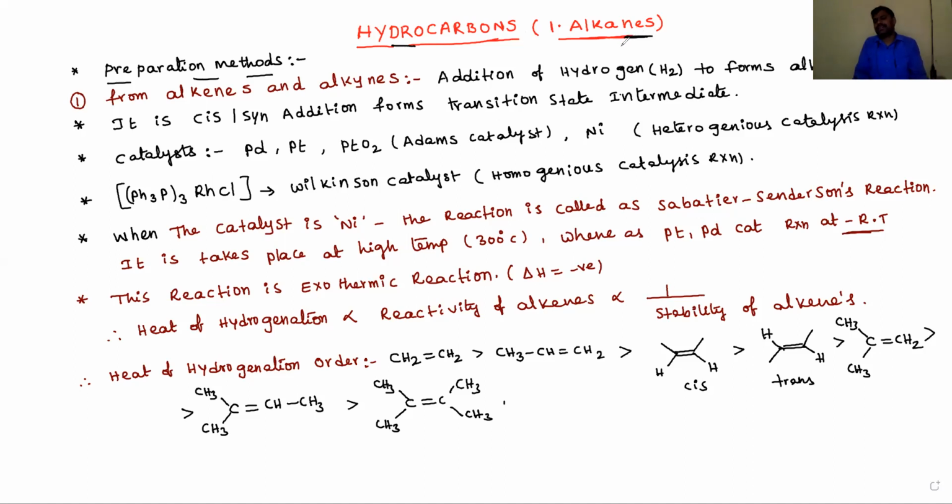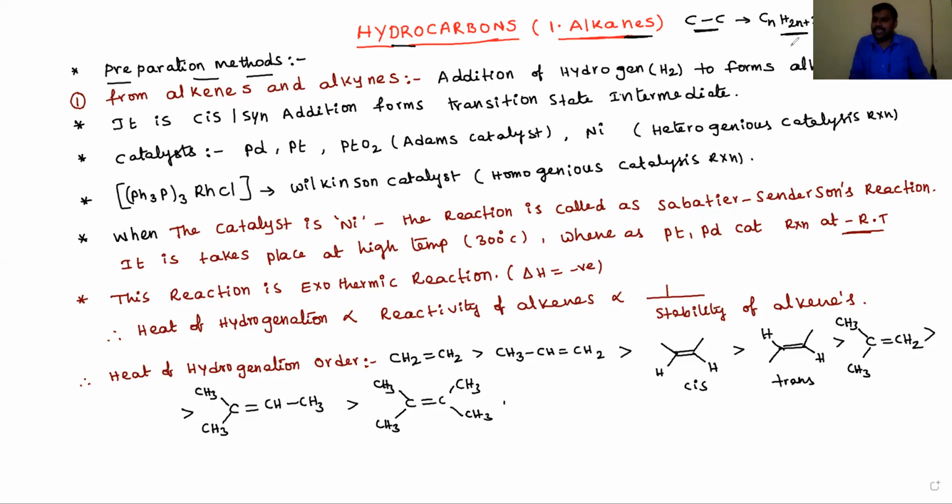Alkanes means what, dear students? Alkanes are compounds containing only carbon-carbon single bonds, and the general formula is CnH2n+2. In alkanes, n equals 1 means the simplest alkane, CH4, methane.